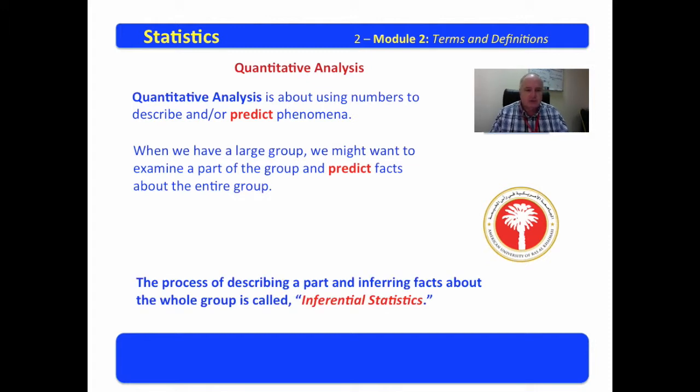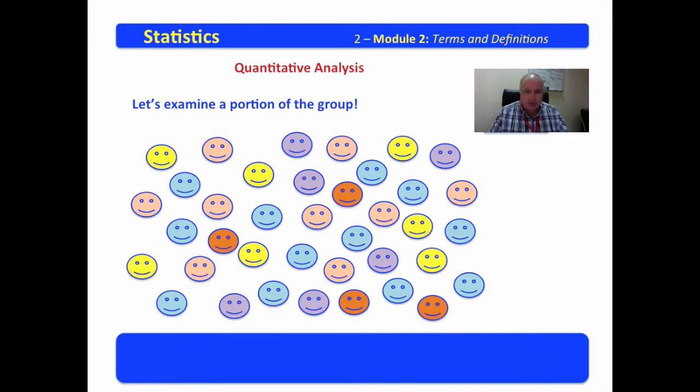Now, the process of describing a part and inferring facts about the whole is called inferential statistics. Remember, when we describe, it is called descriptive statistics. When we predict or infer phenomena, it's called inferential statistics. Let's examine a portion of the group. We will select a sample. There we are. We have a little sample that we randomly let the circle fall on. Let's examine that portion in just a minute.